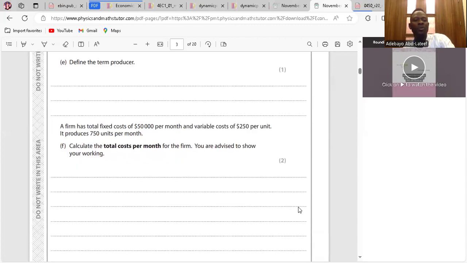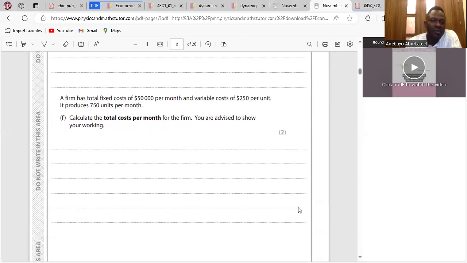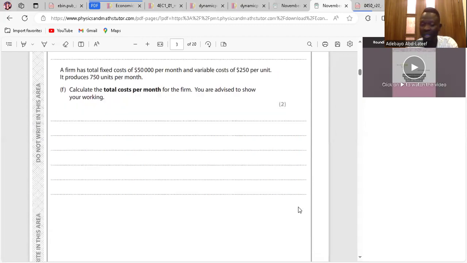Clear. Go to F. We have the total fixed cost, and we have the variable cost and the units, which is 750. So total cost is fixed cost plus variable cost. So it is 50,000 plus 250,000 multiplied by 750, which is 50,000 plus 187,500, which is 237,500. Okay.